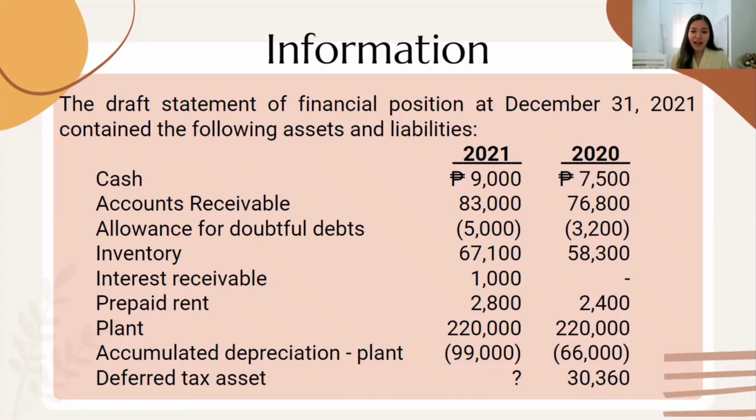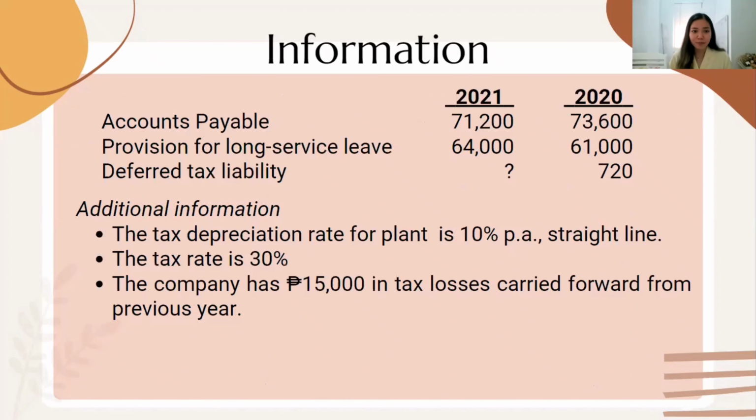We have a deferred tax asset of 30,360 for 2020 and for 2021 it is still unknown and we will solve it in a while. We have accounts payable of 71,200 pesos for 2021 and 73,600 for 2020. We have provision for long service leave of 64,000 for 2021, 61,000 for 2020. We have a deferred tax liability of 720 for 2020 and it is still unknown for 2021.